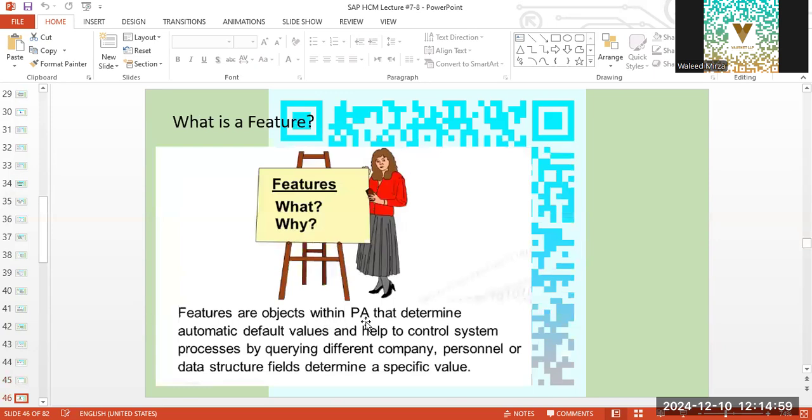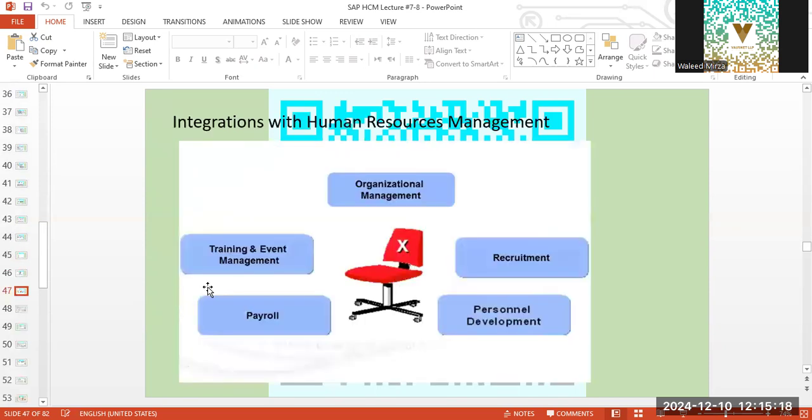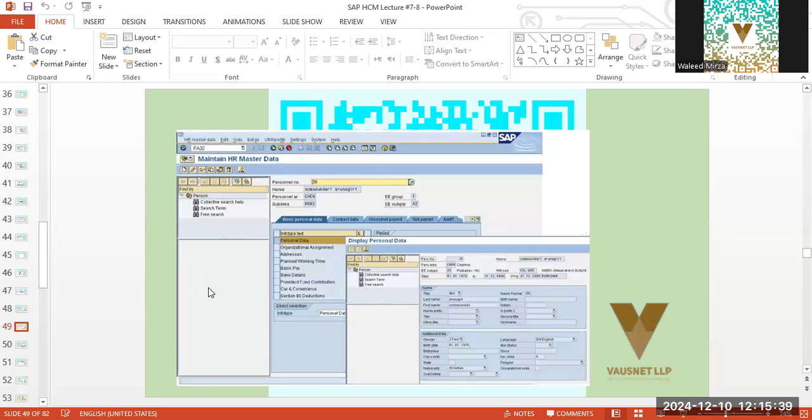Now, what are features within personal addressing that determine automatic default values? Default values like employee number, company, personal data, and structure fields determine a specific value. So some details will be defaulted as per the personal sub areas, the employee group and subgroup. We have these many nodes that will be functioning in the HCM module.